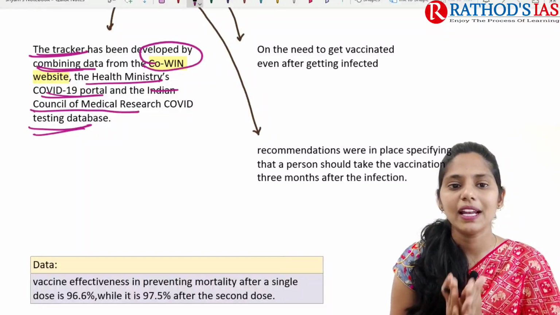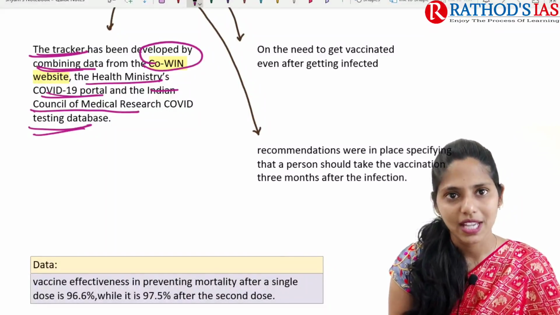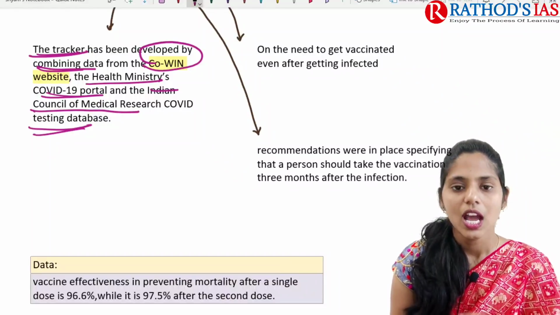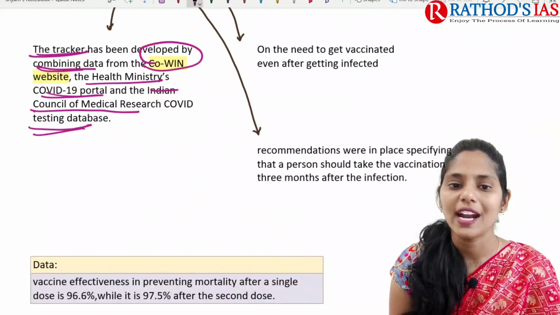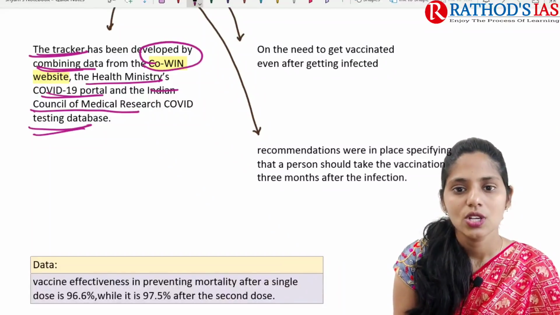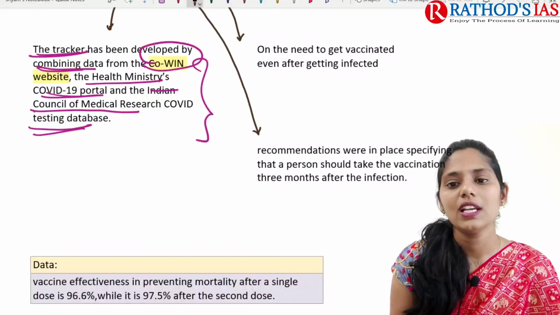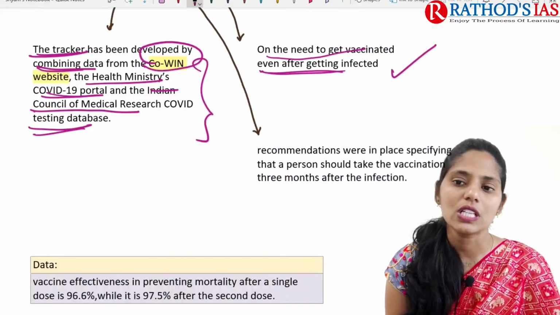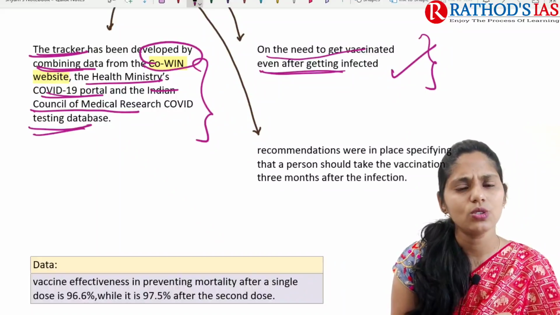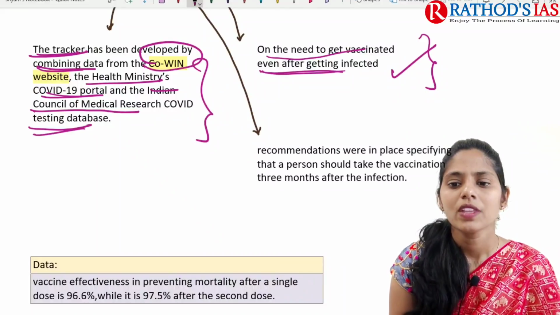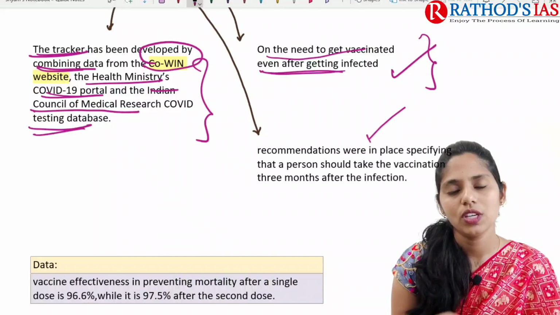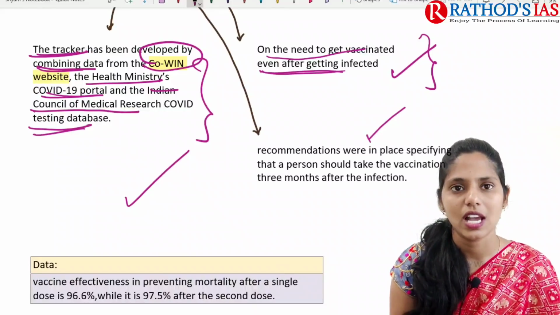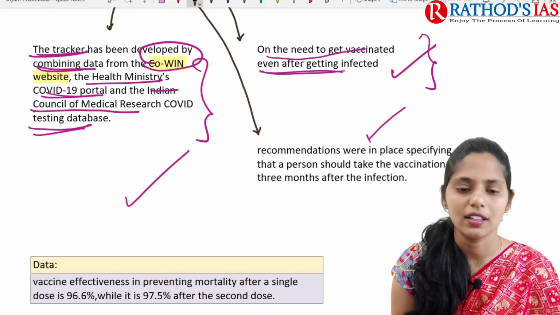So this tracker was mainly developed from the CoWIN website, the Health Ministry's portal, and even ICMR's COVID-19 testing database. The next one is on the need to get vaccinated even after being infected. This article also says that even after you got infected with COVID-19, after 3 months we can go for COVID-19 vaccination. This is what is mainly said in this article, nothing much important regarding this.